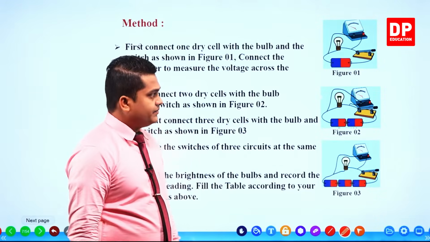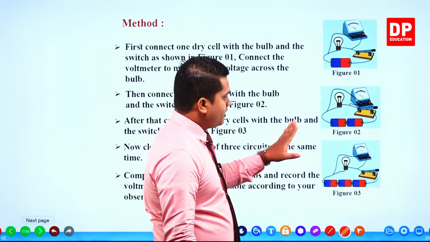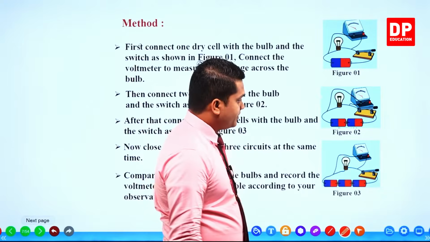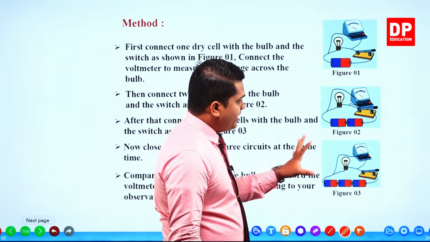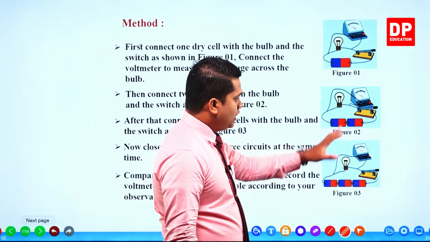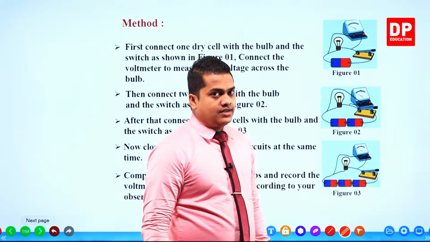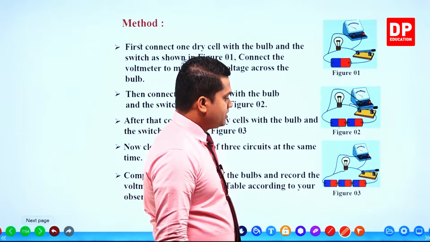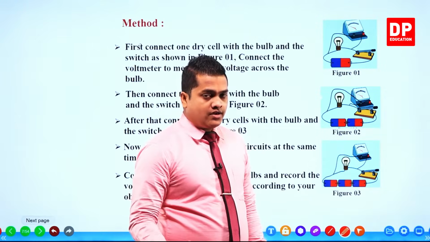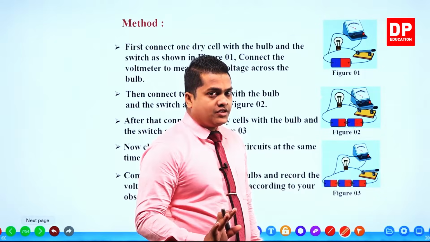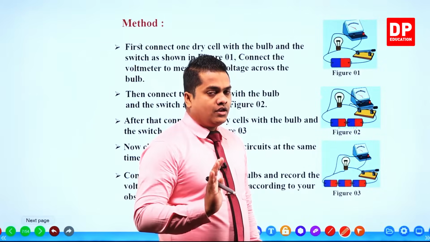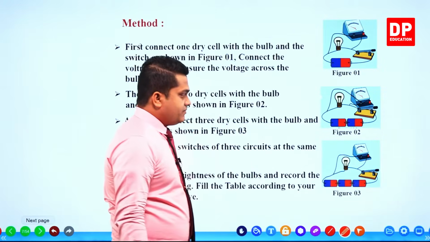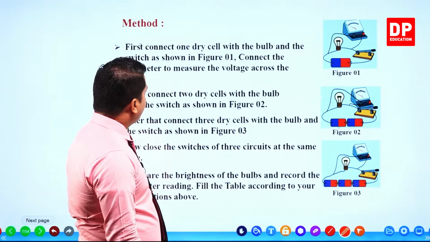In the second instance there is the torch bulb, the voltmeter, and two dry cells. In the third instance, figure 3, you can observe the same diagram but with 3 dry cells. Okay, so let's see the method of doing this activity.